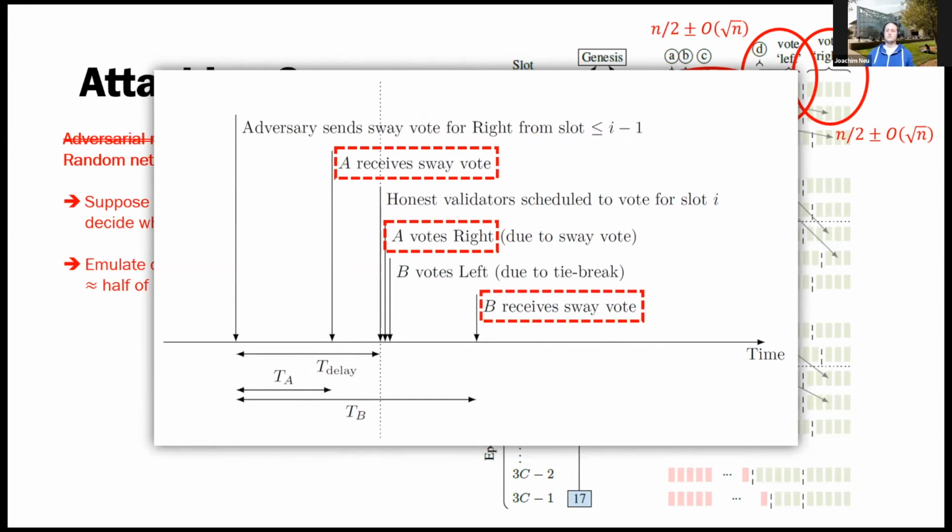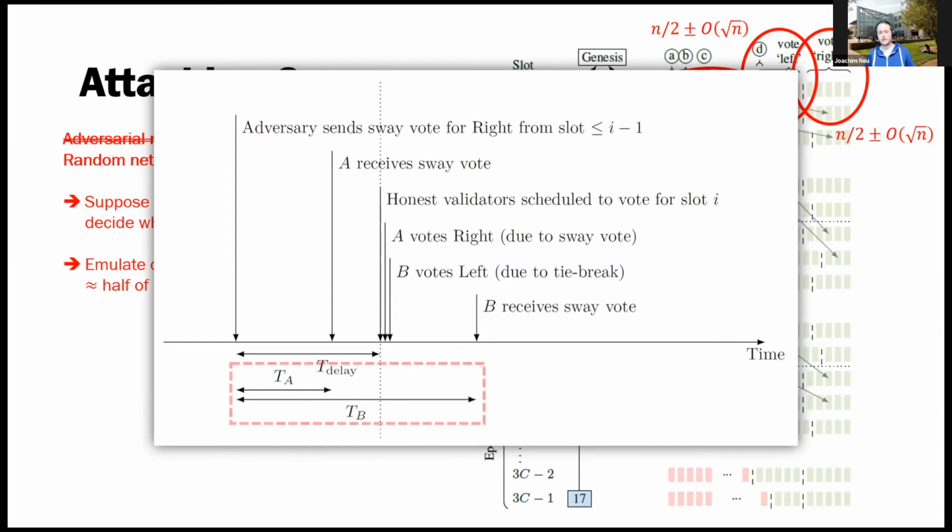Whereas some others receive the sway vote after the deadline. So at the deadline, they will vote left, because that's what we said the tie breaking would do. And now who votes for what really depends on the propagation times of these messages in the network, right? With t delay being a parameter that the adversary can tune.